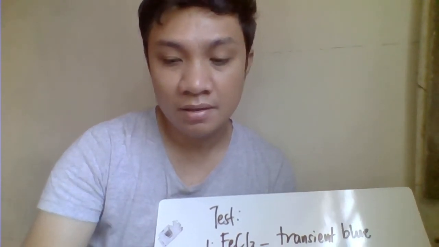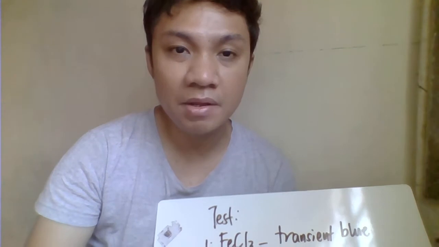Okay, the next one we have is the branched chain amino acid disorders. Branched chain amino acid disorders basically include MSUD, maple syrup urine disease, plus the organic acidemias.